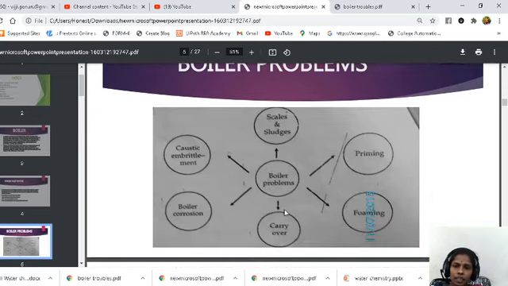So these are the general boiler problems. Boiler problems are nothing but the boiler troubles due to the usage of hard water: boiler corrosion, carry over, foaming, priming, scales and sludges, caustic embrittlement. But in our syllabus, we have these three boiler troubles: scales and sludges, priming and foaming. So let us see them one by one.